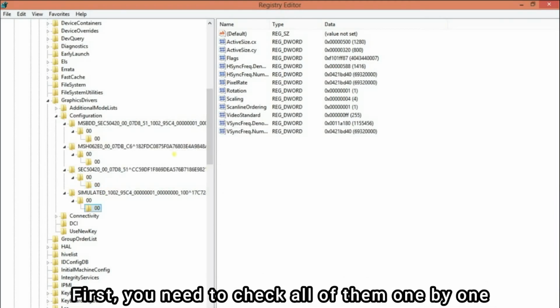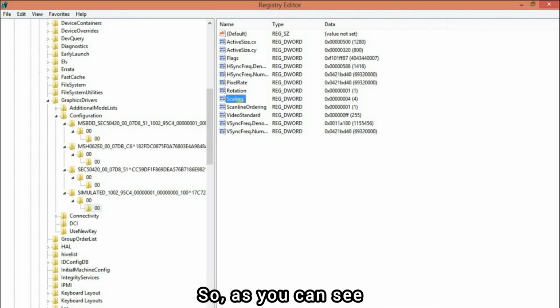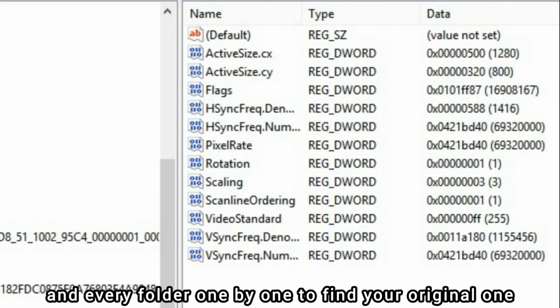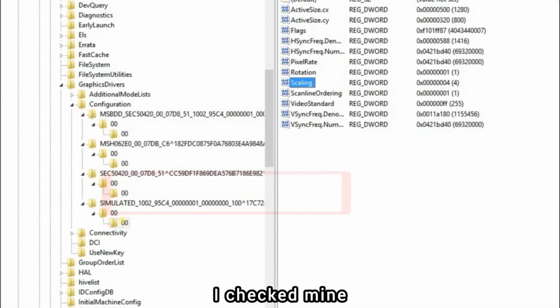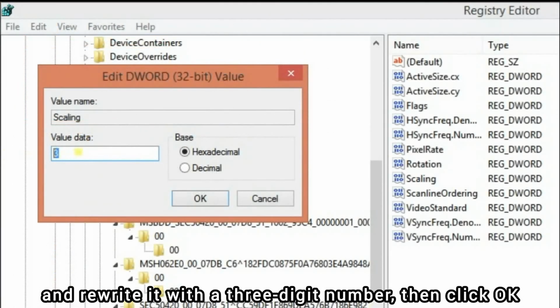First, you need to check all of them one by one. Every folder has the same options. So, as you can see, you'll have to rewrite the scaling file in each and every folder one by one to find your original one. I checked mine, and my folder is the 3rd one. Click on the scaling file and rewrite it with a 3-digit number, then click OK.